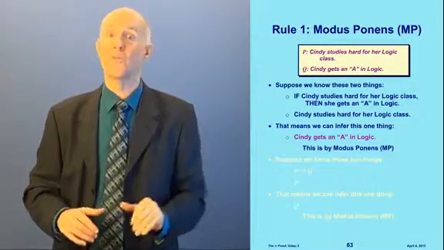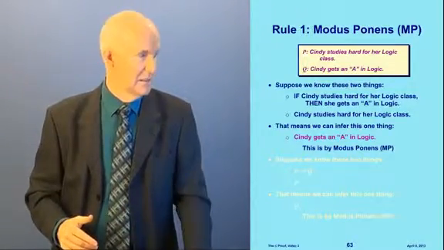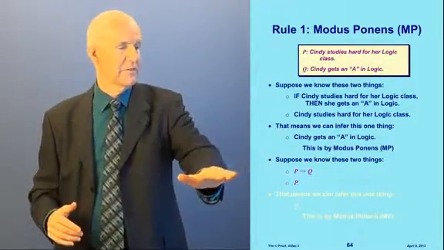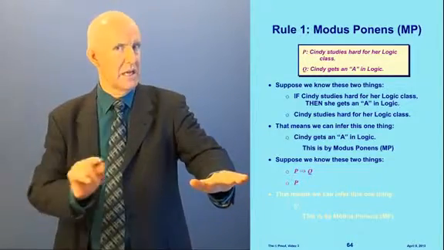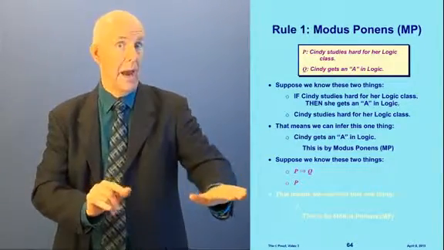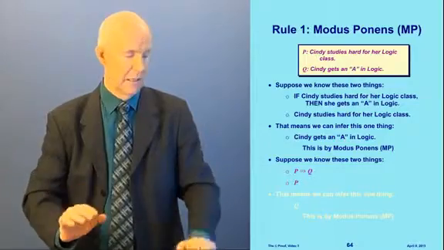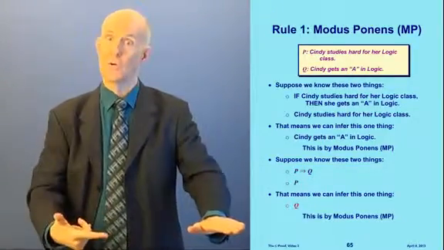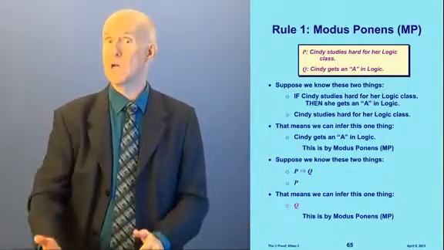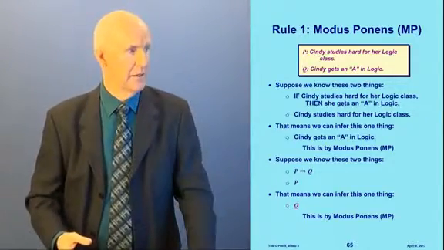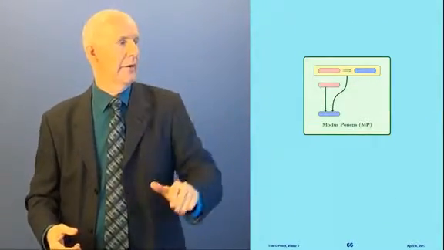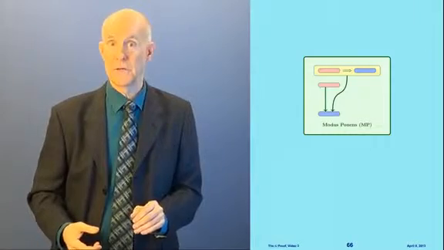And this is by the rule of modus ponens. Let's put this in letters now. In other words, suppose we know if P, then Q, and we know P, then we can infer Q. Does that make sense? By modus ponens. And here's how the rule will appear in our proofs.